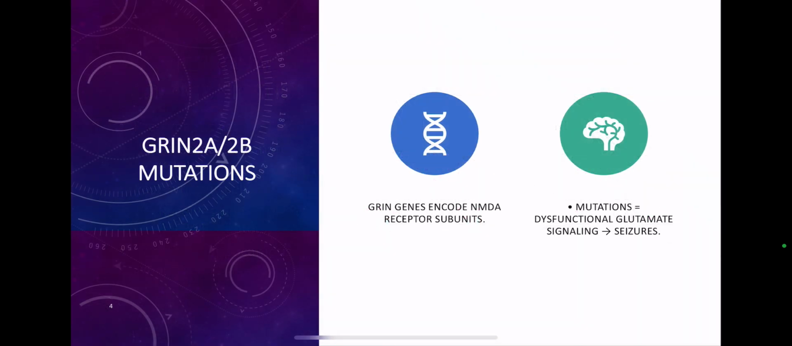GRIN2A and GRIN2B are genes that code for NMDA receptor subunits. Mutations in these genes disrupt glutamate signaling, and that's a direct molecular trigger for seizures. The NMDA receptor is responsible for allowing calcium ions into the neuron, which is key for synaptic strength and plasticity. Without proper function, neurons become hyperexcitable, setting the stage for epileptic activity.